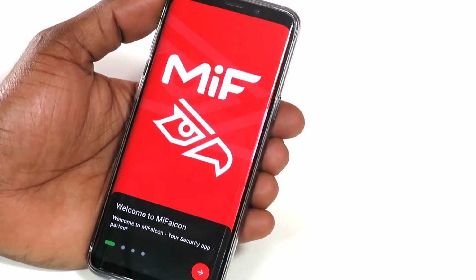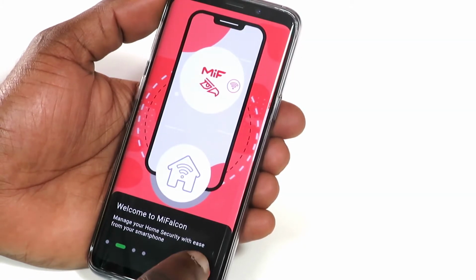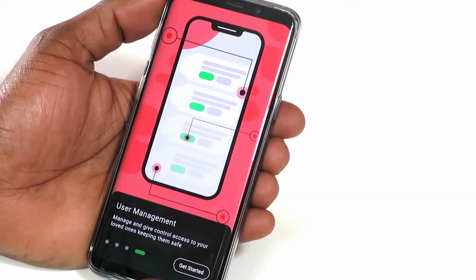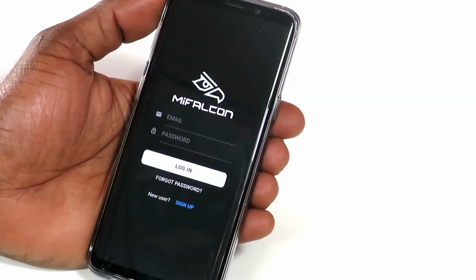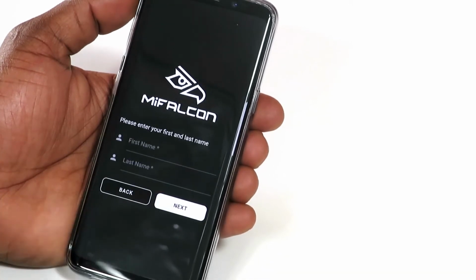Scroll through the welcome screens by tapping the arrow and select Get Started. Tap Sign Up and enter your personal details to create an account.